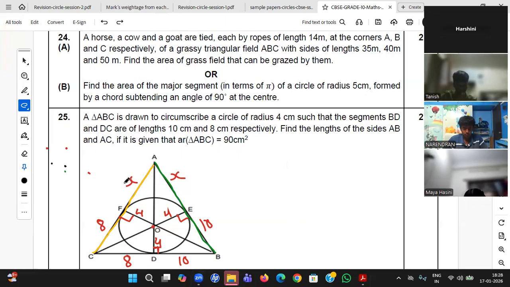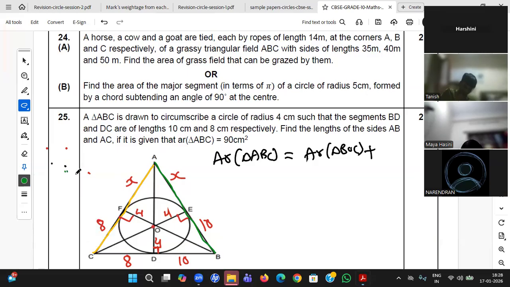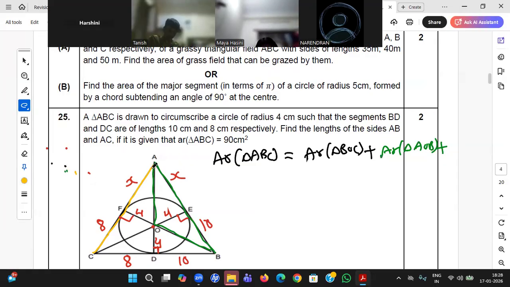Exactly. You see, students, we have done this. We use Heron's formula when the big triangle area is not given. But why use Heron's formula when the big triangle area is given? So please use that formula. Area of big triangle ABC is nothing but the small triangles: area of triangle BOC, plus another triangle, green color triangle AOB, area of triangle AOB, plus, let me take the yellow color triangle AOC. That's all, students. AOC.